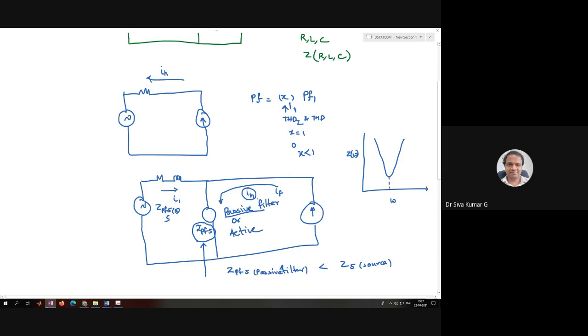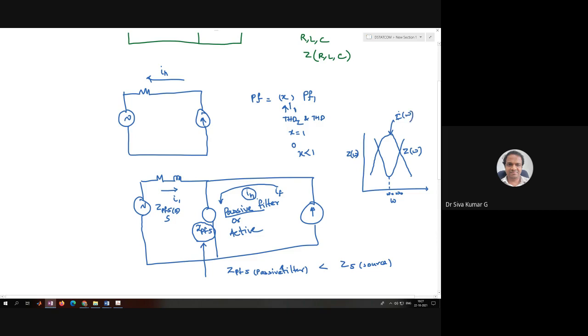At this particular point, it is resonating at some resonance frequency omega naught. When you draw it with respect to current, this is the current graph.